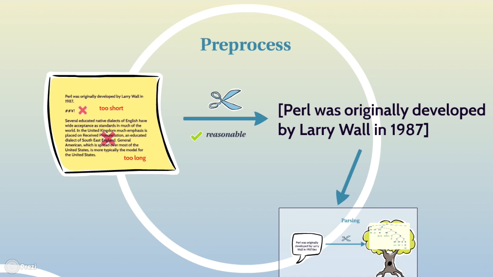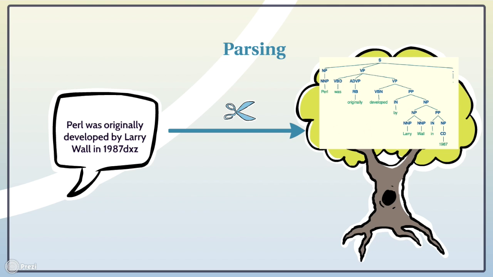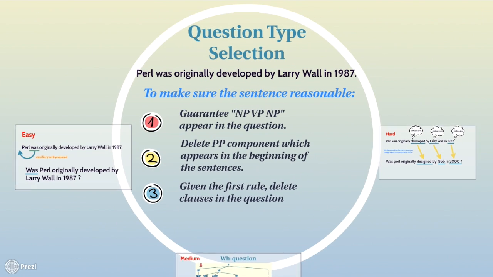We first filtered out too short or too long sentences from the input documents. Later on, we reformed the documents into a list of sentences and sent them to the next parsing API. To make sure the sentence is reasonable, we propose three basic rules. First, the question should contain NP, VP, NP components. Second, prepositions or phrases which appear at the beginning of a sentence will be deleted. At last, we delete all clauses in questions.